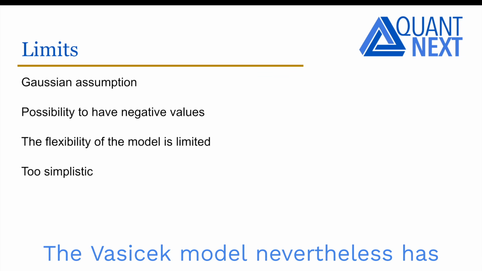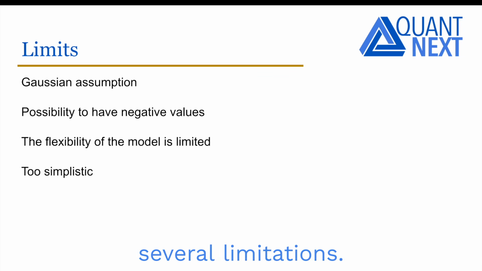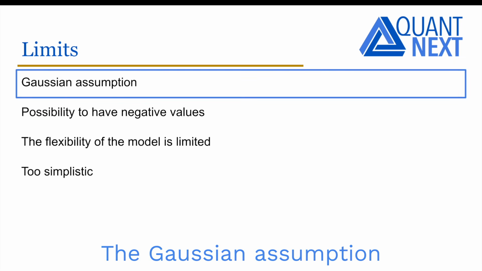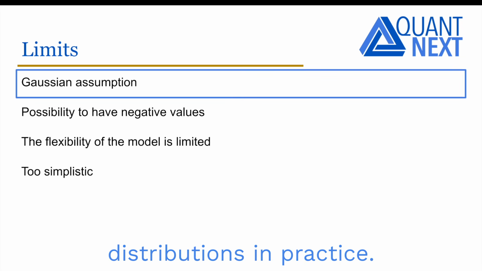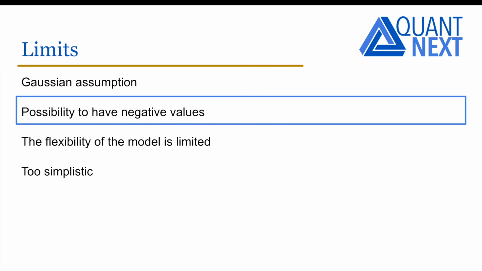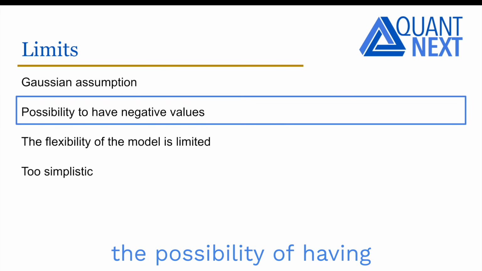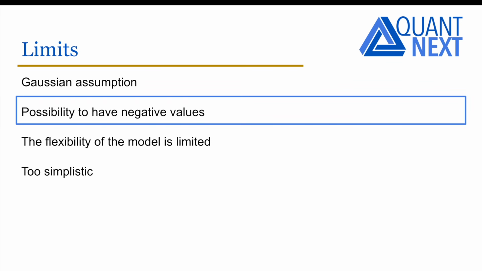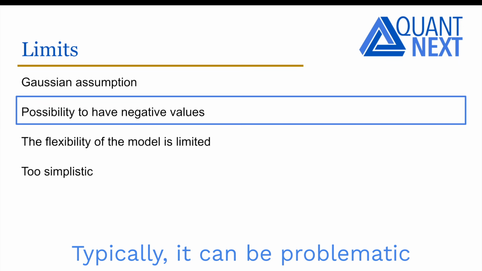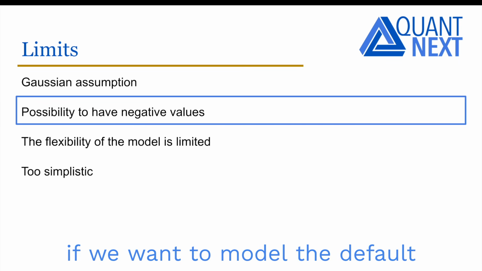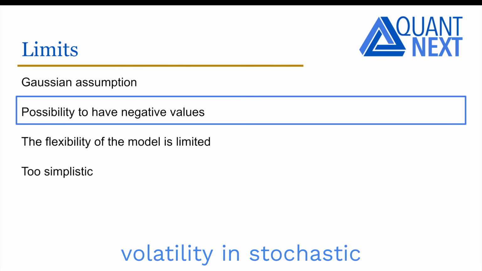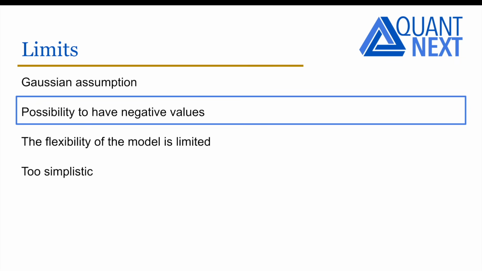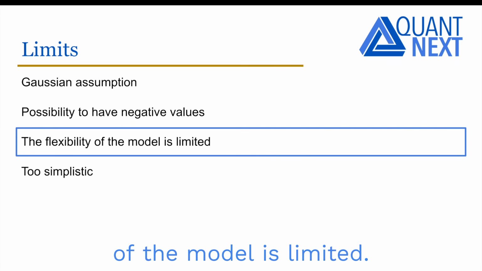The Vasicek model nevertheless has several limitations. The Gaussian assumption is not realistic, with more fat tails or asymmetric distributions in practice. Another limit is the possibility to have negative values in the model. Typically, it can be problematic if we want to model the default intensity in credit or implied volatility in stochastic volatility models. The flexibility of the model is limited.